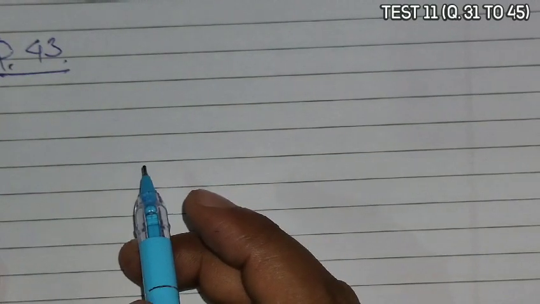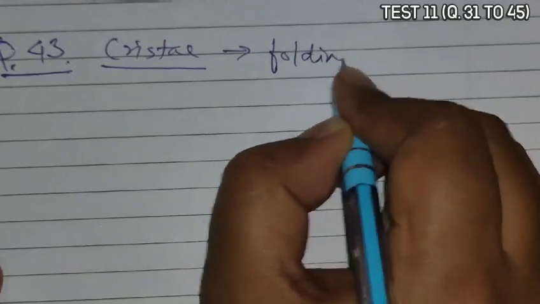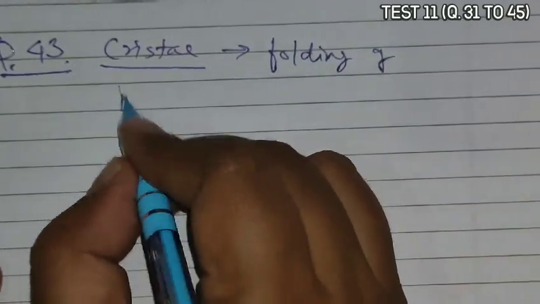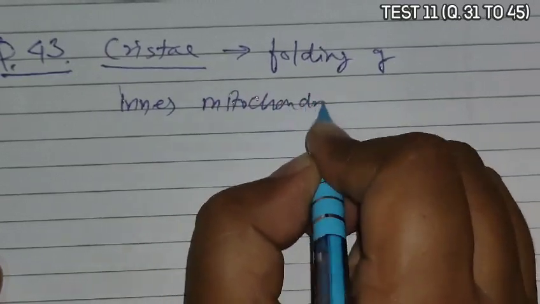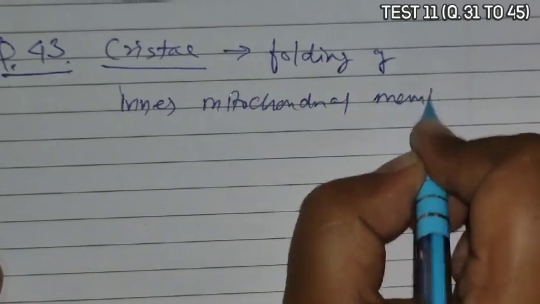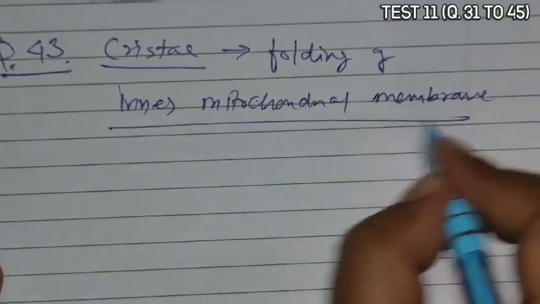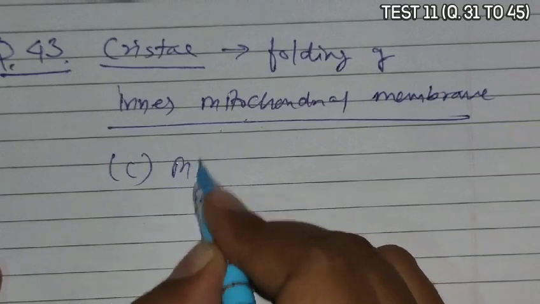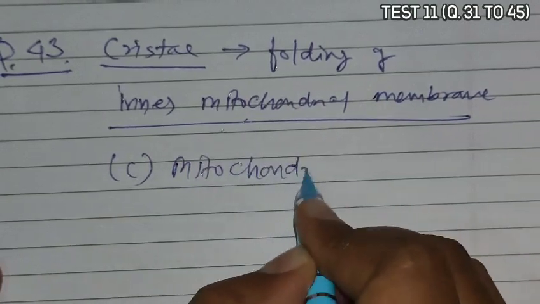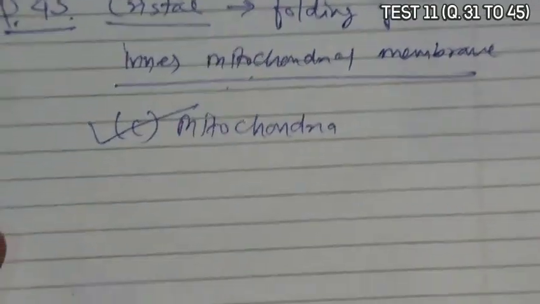Next is question 43. Question 43 asks, cristae are associated with which of the following? You know that cristae are the folds of the inner mitochondrial membrane. So they are a part of mitochondria. So C becomes the correct answer, that is mitochondria.